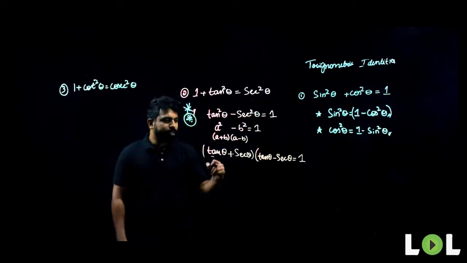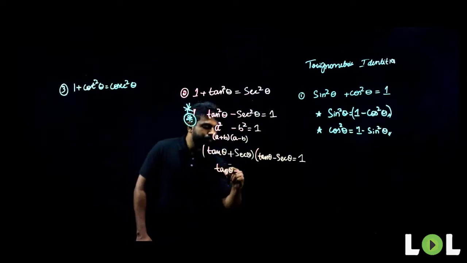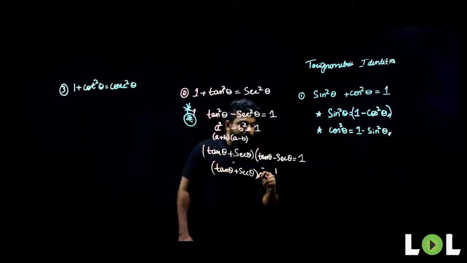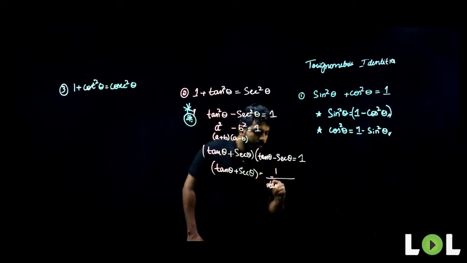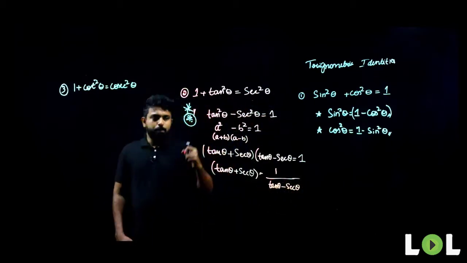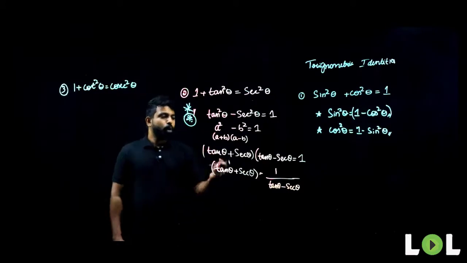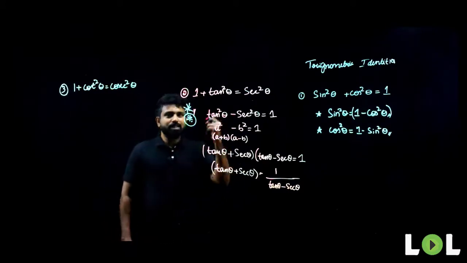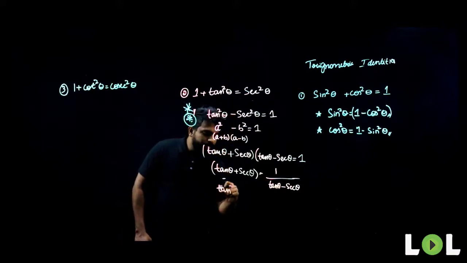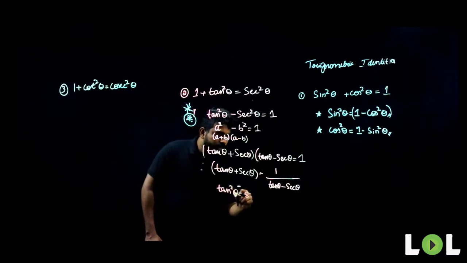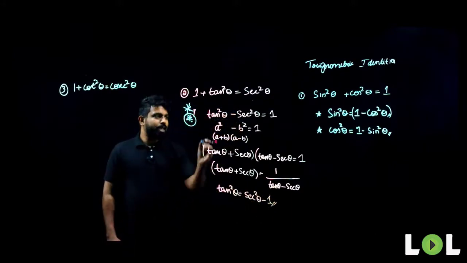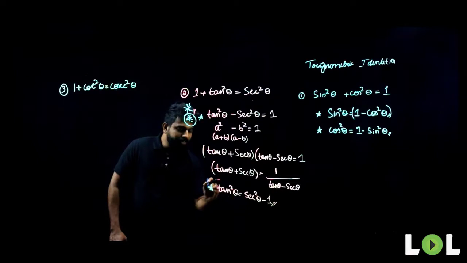I can also write tan theta plus secant theta as 1 by tan theta minus secant theta. That's why I told you this is very important. This will be used everywhere, people. Now, in what other way can I write this formula? I can also write this as tan square theta is equal to secant square theta minus 1. So these are the different ways in which I can write this identity.